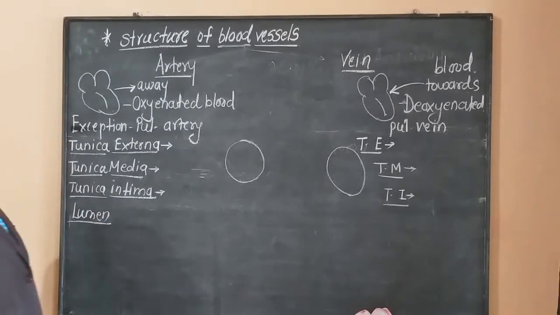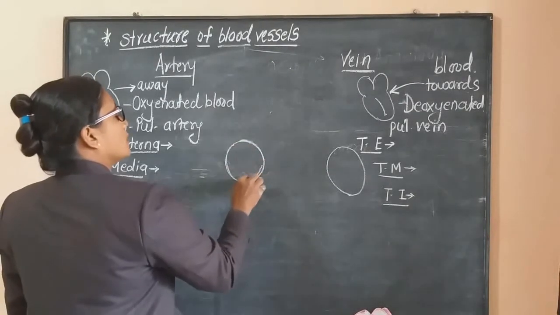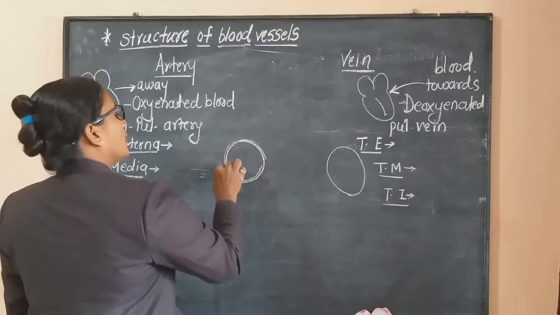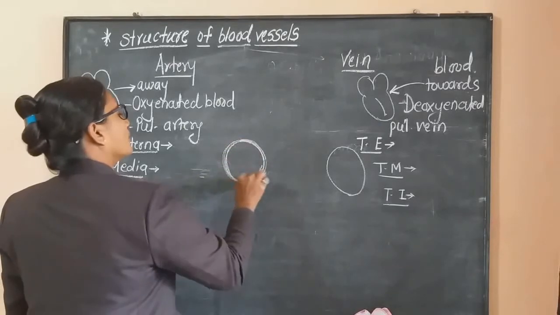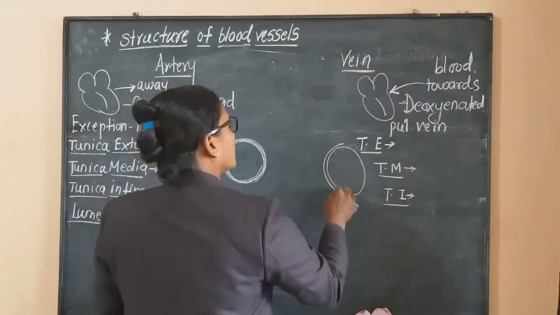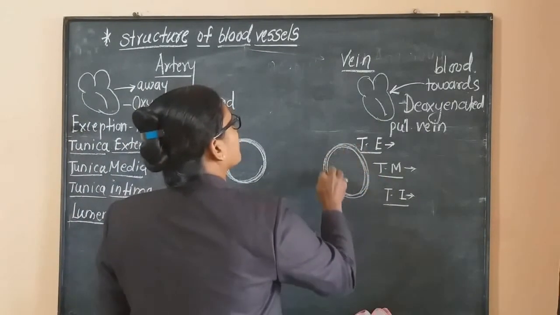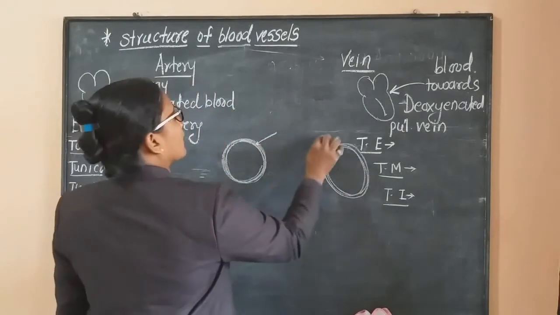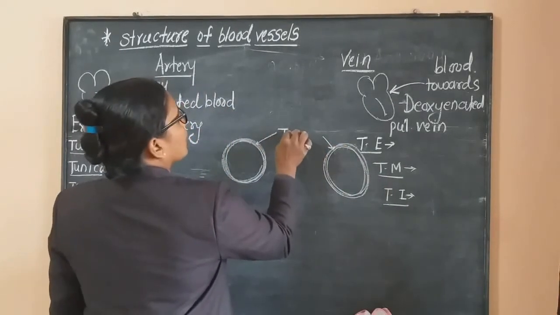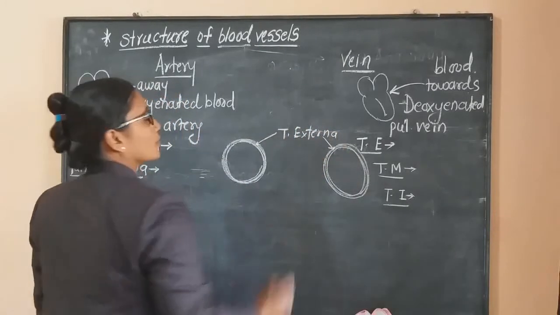Now see this structure. Suppose this is the outermost layer of the artery. This one is also the outermost layer. Both these layers are tunica externa, that is, the outermost layer.